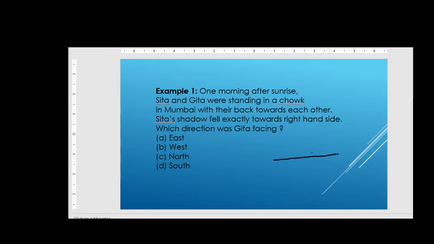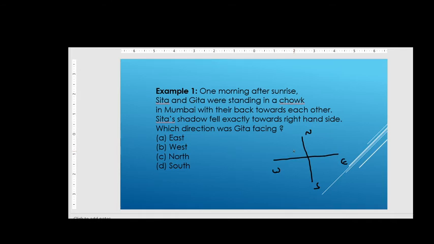First of all, we will draw like this: x-axis, y-axis, that is north south cardinals, north south east and west, right? So here the question is saying, one morning after the sunrise, Sita and Geeta were standing in a chalk in Mumbai with their back towards each other, right friends?